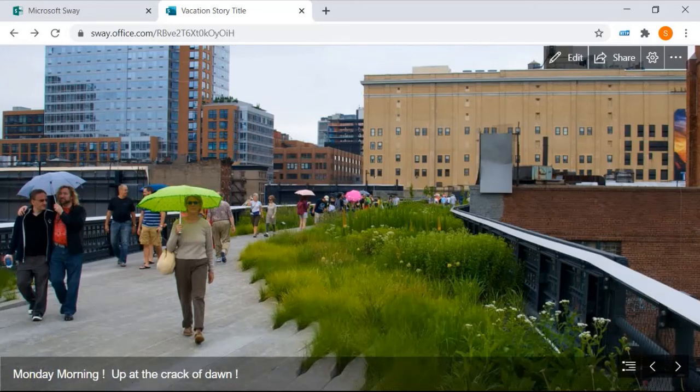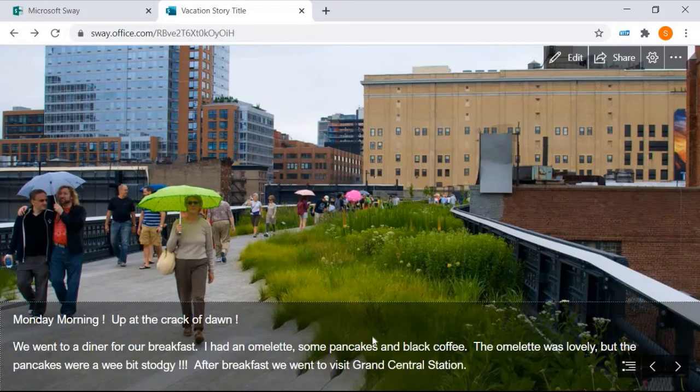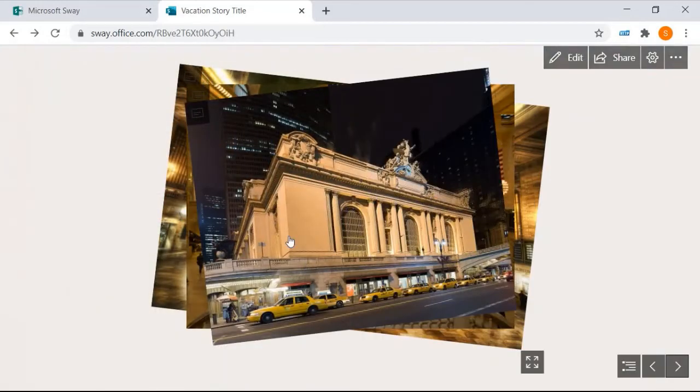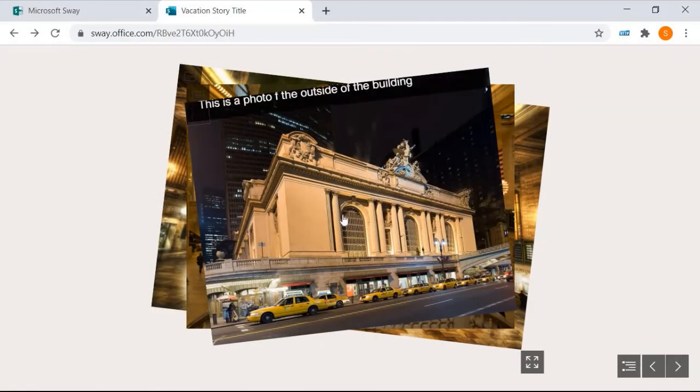I'd forgotten that I'd typed more than "up at the crack of dawn", and if you click on the grey bar at the bottom, there's the rest of that thing. So you can see it's quite a fun way of doing a presentation because there's lots of wee things all over the place. The omelette was lovely, but the pancakes were a bit stodgy. After breakfast we went to visit Grand Central Station. And there it is, Grand Central Station.